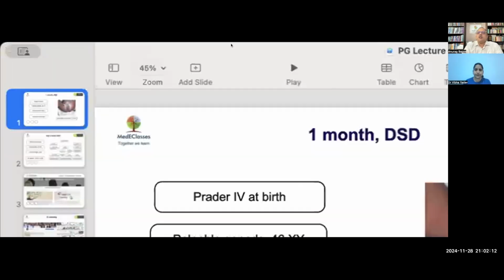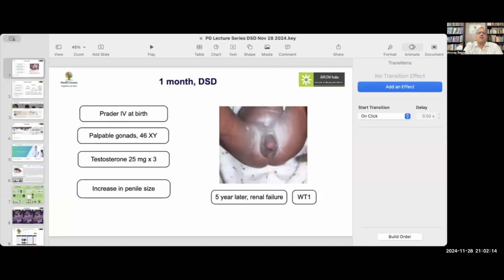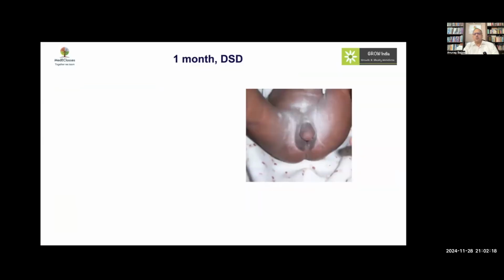What we'll do over the next hour or so is discuss the pathophysiology, etiology, evaluation and management of DSD. At the end, we will have objective structured questions which will be done by Dr. Nimisha. So we'll start off with DSD, which is extremely important to identify, as discussed by Dr. Vibha, because there are lots of implications. We'll talk about two cases where the diagnosis made a big difference.